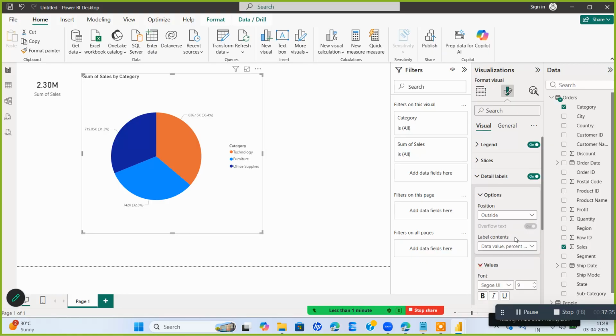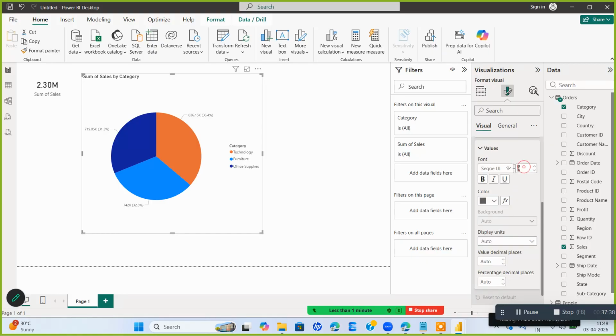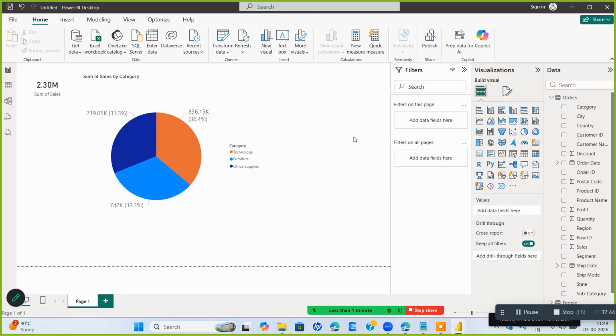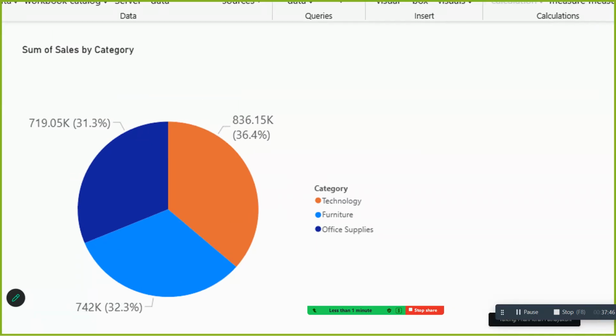Values is there, right? I'll go here and increase it to 15. Can you see the numbers have grown in size? So this kind of formatting you can do.